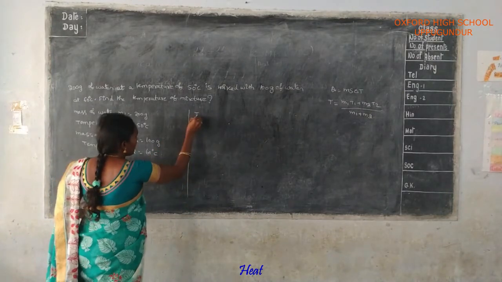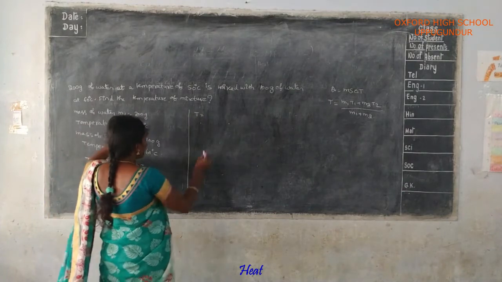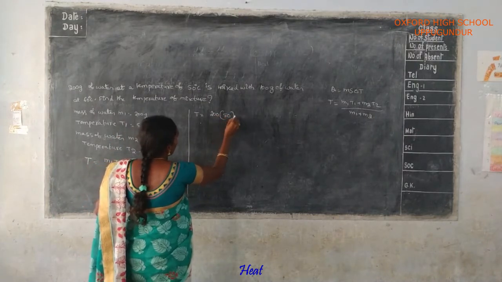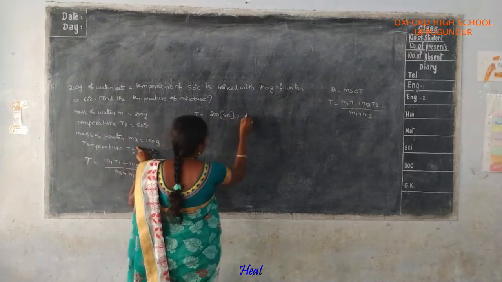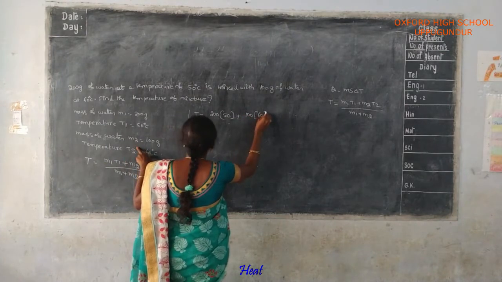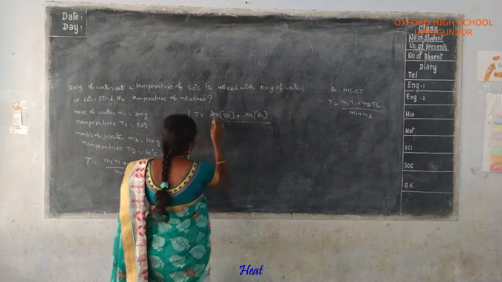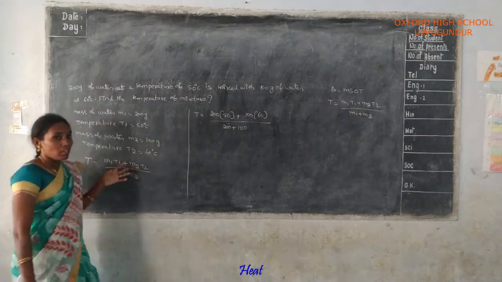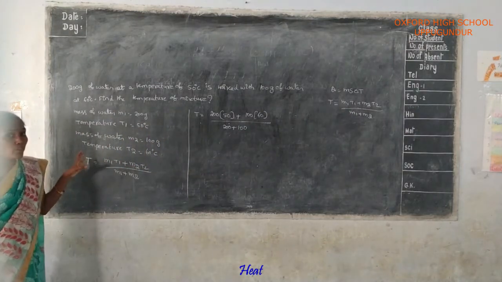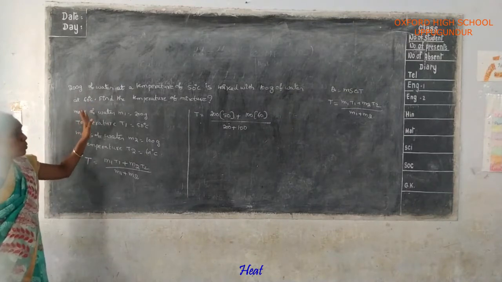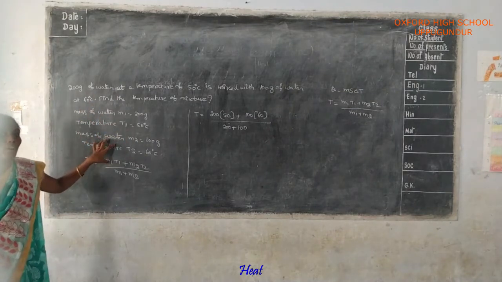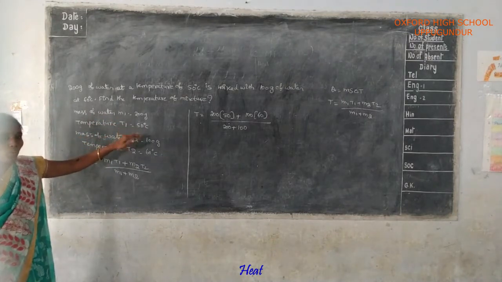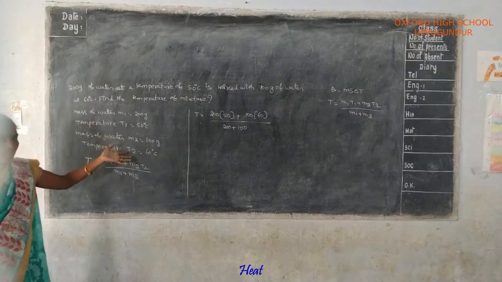Here T is equal to the mass of the first body, how much? 200 grams. And next, temperature T1 is equal to 50. Next, mass of the second body m2 is equal to 100. Temperature T2 is equal to 60, divided by m1 plus m2, 200 plus 100. Listen carefully. Here we have to observe very carefully. These four values should be given only in CGS system, not in MKS system. No unit system conversion should take place in this one.